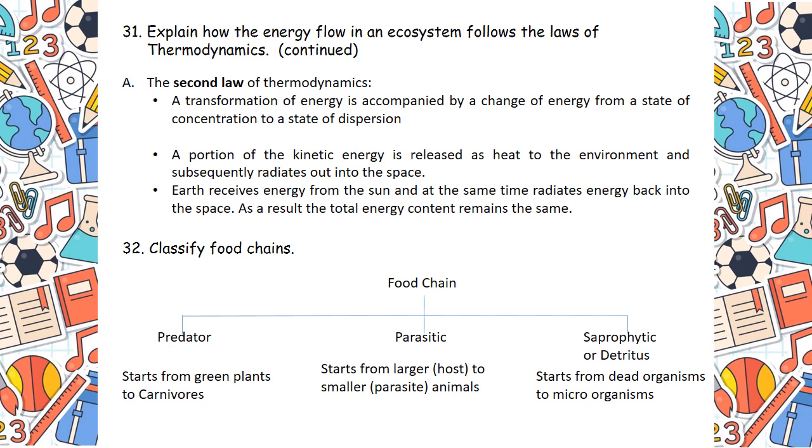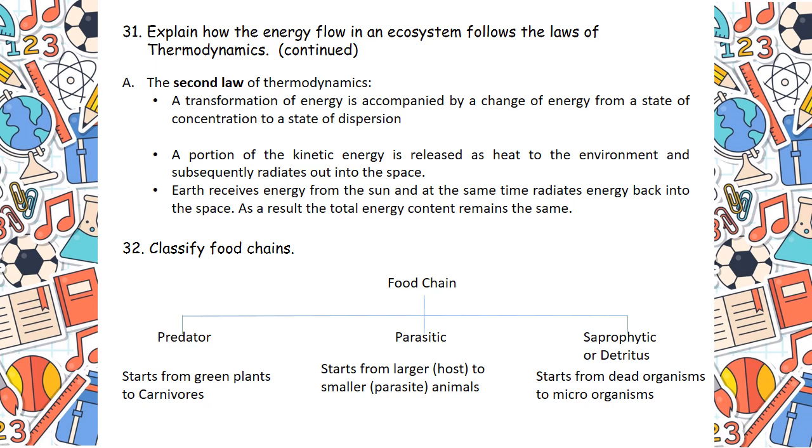So predator, that starts from green plants to carnivores. Parasitic starts from large host to smaller parasitic animals. You know that parasites always need a host to multiply. And saprophytic or detritus starts from dead organisms to microorganisms. So dead organisms means when the organism is dead, then the work of the saprophytic organisms, they begin. That's microorganisms.